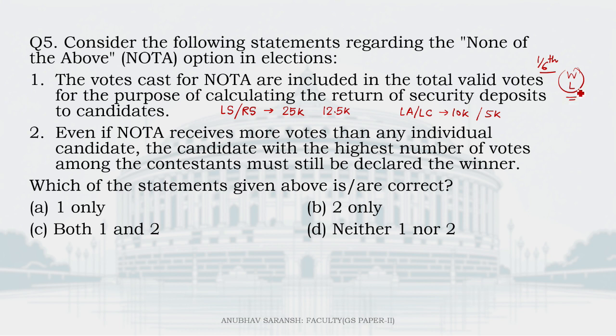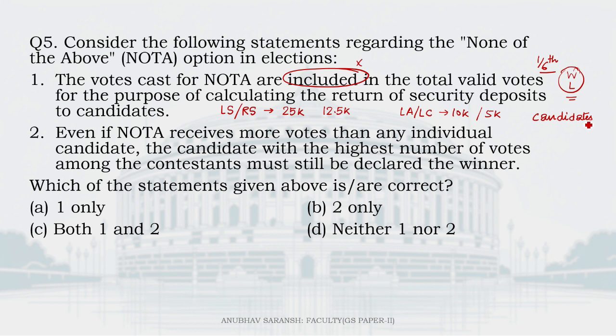You need to get minimum number of votes, 1/6 of the total valid votes cast in the favor of the candidates. Okay, the votes must be cast in the favor of candidates. So basically, when we calculate 1/6 of the total votes, we exclude votes for NOTA. We don't include the votes cast in favor of NOTA. So it is not included but excluded.